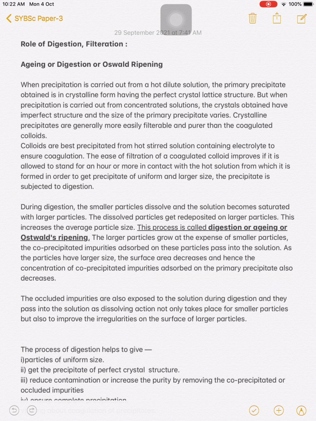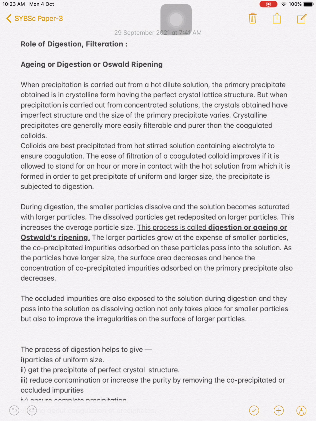The ease of filtration of this coagulated colloid improves if it is allowed to stand for an hour or more in contact with the hot solution from which it is formed, in order to get precipitate of uniform and large size. So if the precipitate formed is a coagulated colloid, filtration is not easy. To make the filtration easy, we allow the precipitate to stand for an hour in a beaker, and the solution in the beaker must be hot.